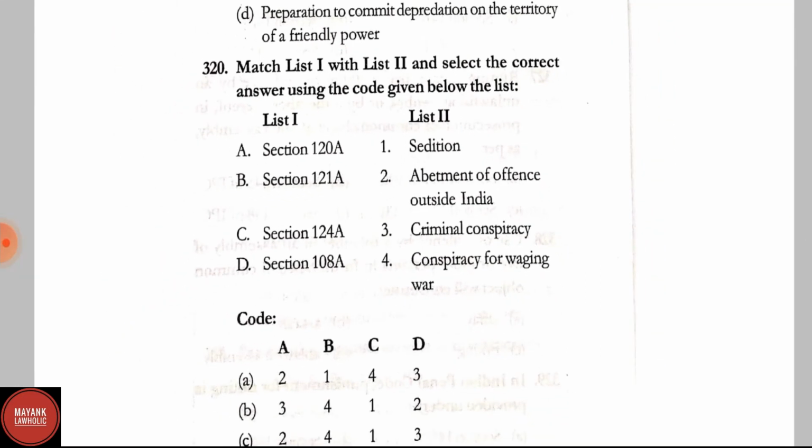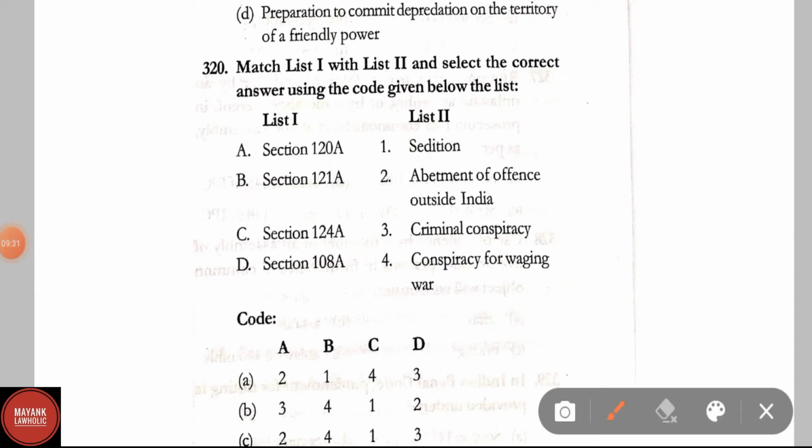Question number 320. Match list 1 with list 2 and select the correct answer using the code given below. In list 1, Section 120A. Section 120A is related to criminal conspiracy. Option B, Section 121A.